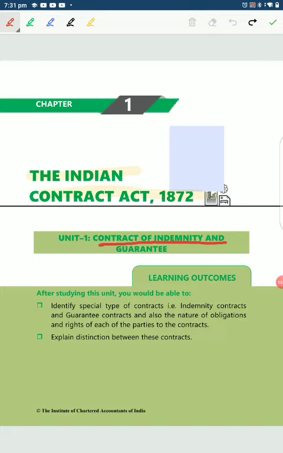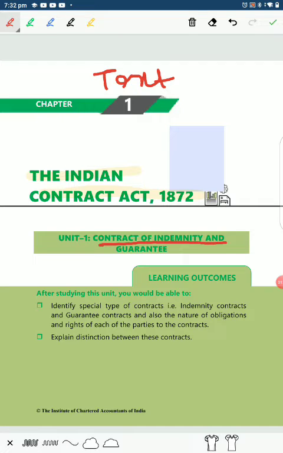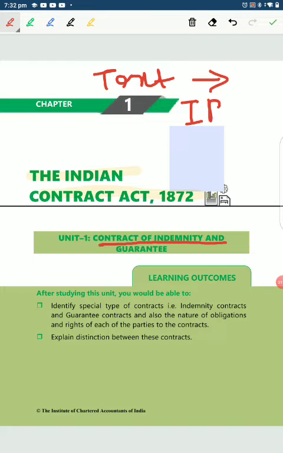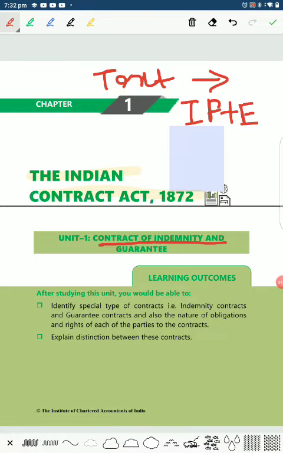The method in which we will be studying is that first we will read the text. Text is of great importance because the language is of greater importance. That is why text is what we'll read first, and then we will go about interpreting the provisions, interpreting the provisions plus examples. That's how we'll be going about. Okay, so let's start.